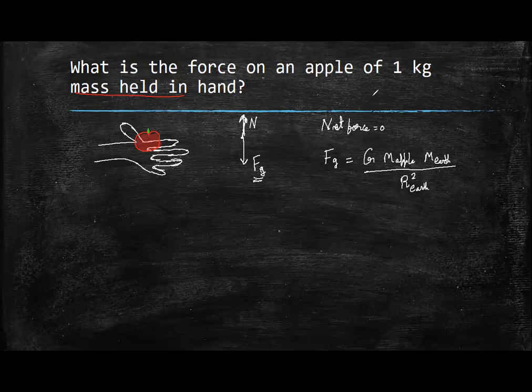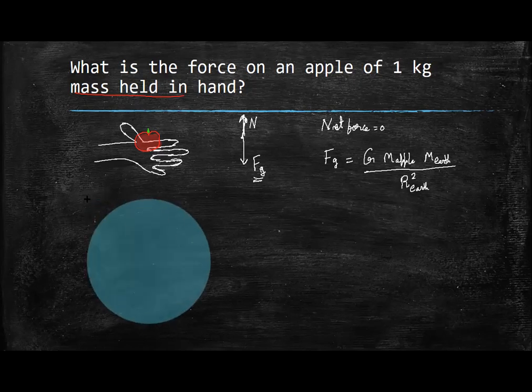If you see things from a little broader perspective, the man is actually standing on the surface of the earth. The man will be somewhere here, very small, tiny.